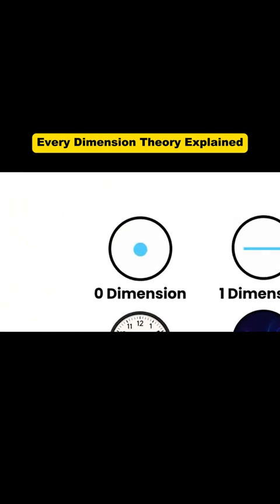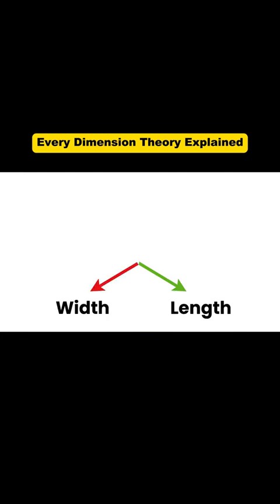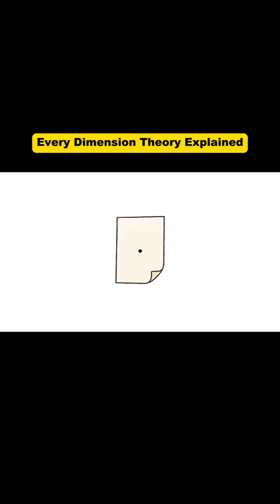Zero dimension. This is 0D. Zero dimension. It's just a single point. It has no length, no width, no height. Like touching a blank sheet of paper with the very tip of a pencil. In physics and geometry, everything begins with this point.